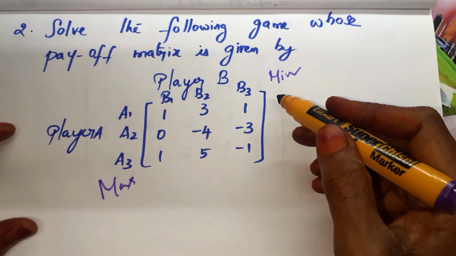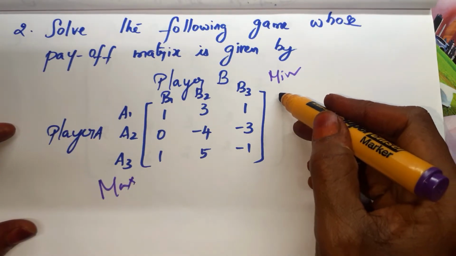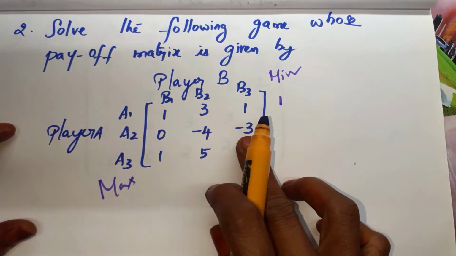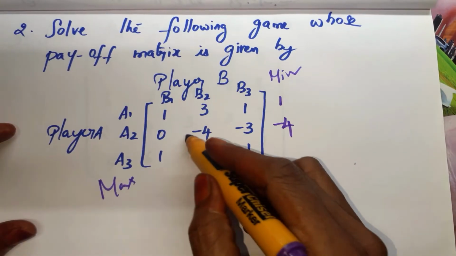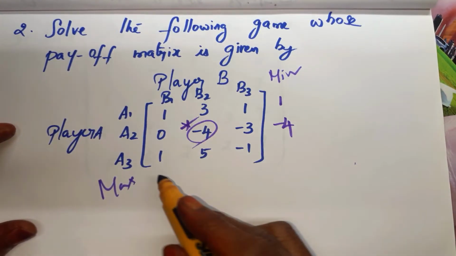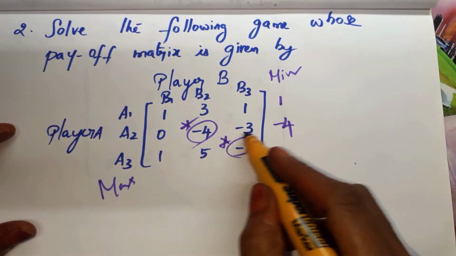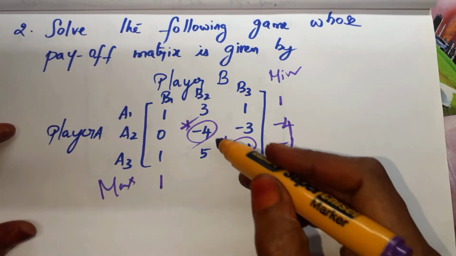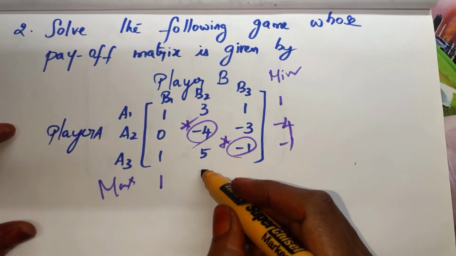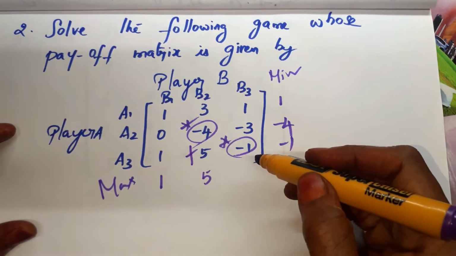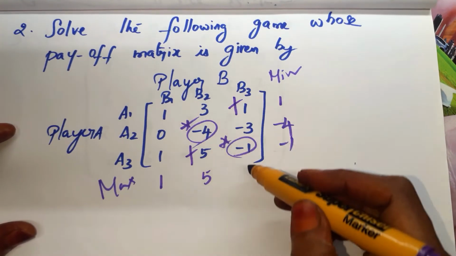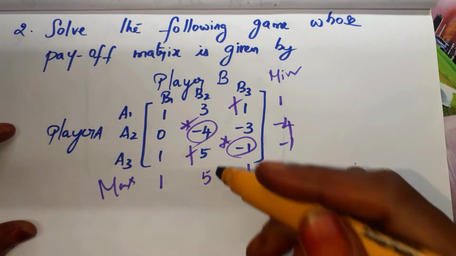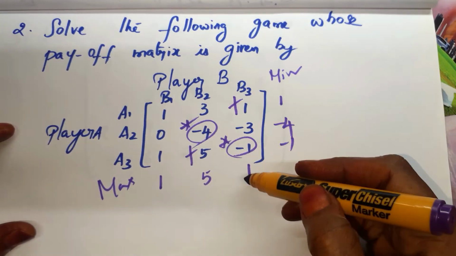What is the minimum value for the first row? Minimum, 2 ones we have, so any one; I am not using the symbol for the first row. And for this one the minimum value is -4, so use the symbol here. And for this -1 is the minimum. Maximum also we have 2 ones, so I am not mentioning that. And here the maximum is 5, and here the maximum is 1.